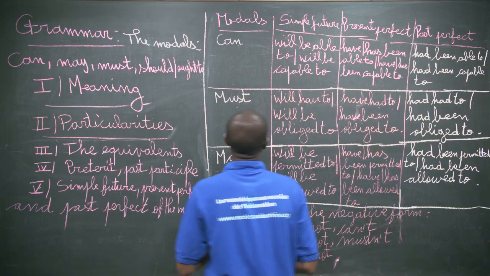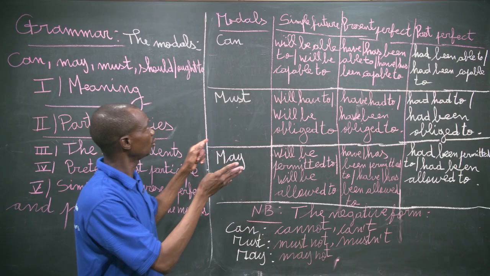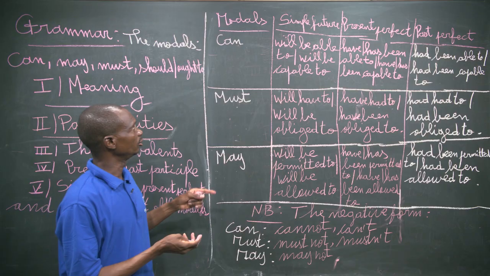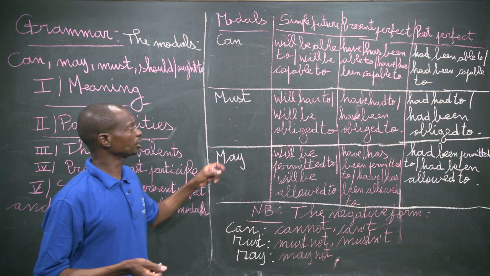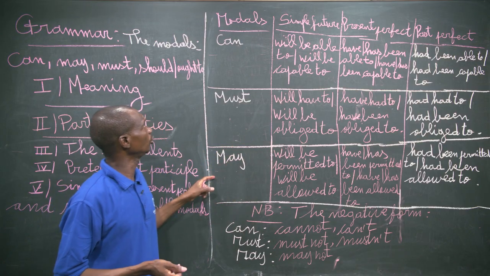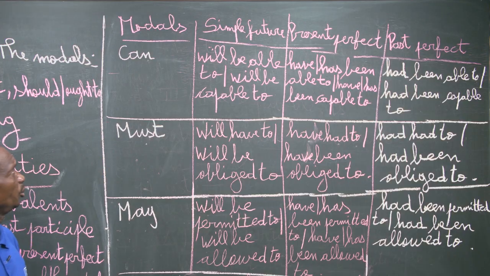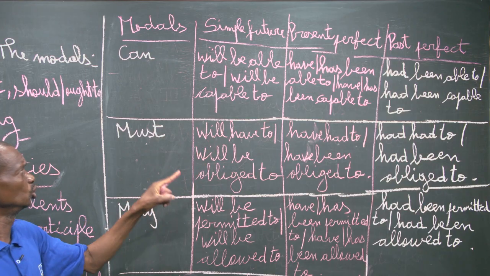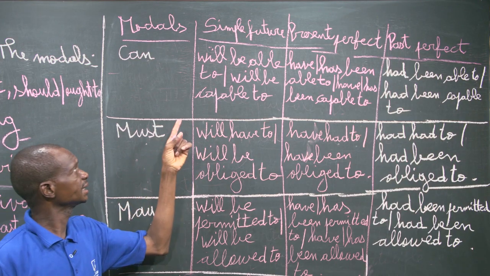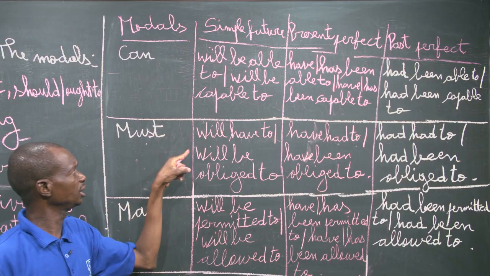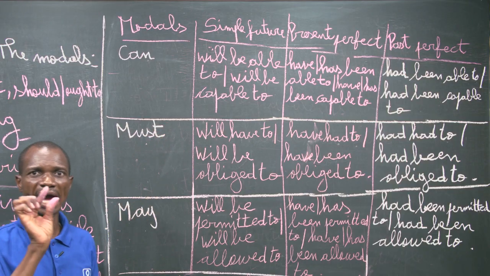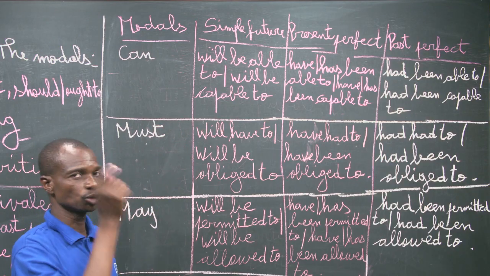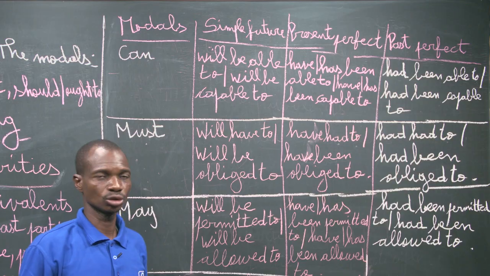Okay, then dealing with the simple future, present perfect, and the past perfect of the modals, we have the list above which clearly explains the simple future, the present perfect, and the past perfect of the modal can. We have will be able to, or will be capable of. It is also possible to use shall be able to or shall be capable of, but it is with I and we. But with will, it's possible for all the personal pronoun subjects.